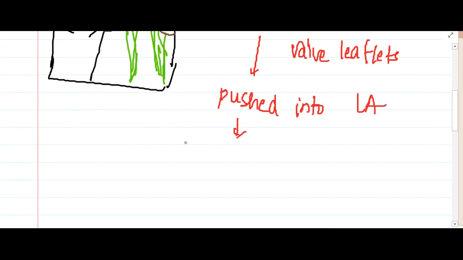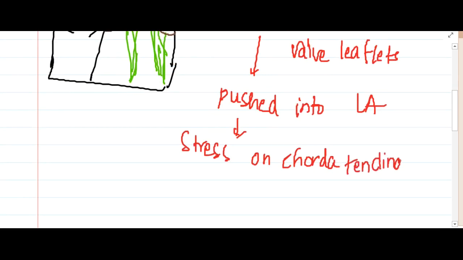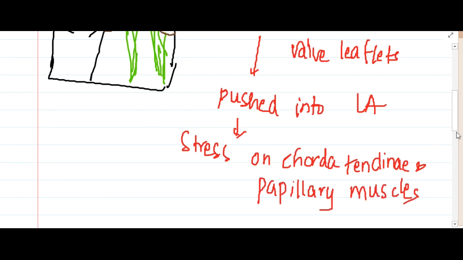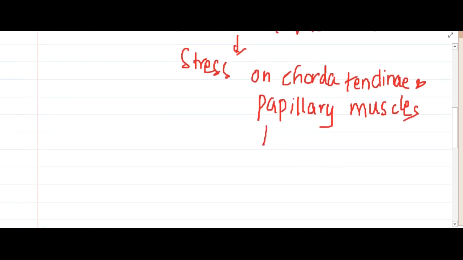So there is stress on the chorda tendineae and also on the papillary muscles. Because of this stress on the chorda tendineae and papillary muscles, this causes subendocardial ischemia.